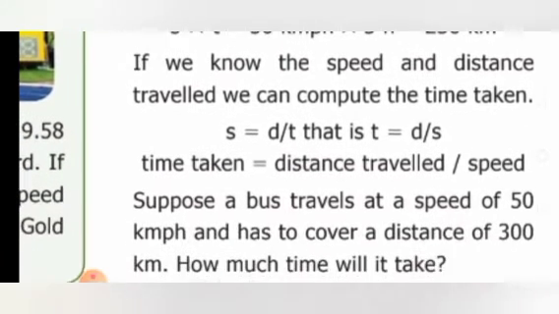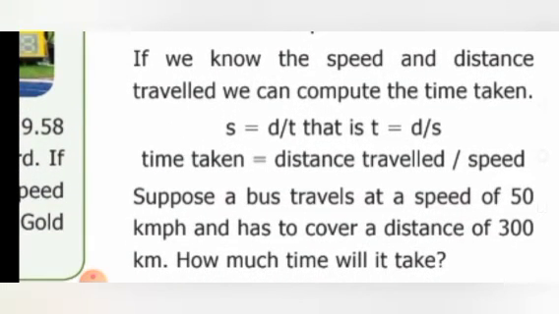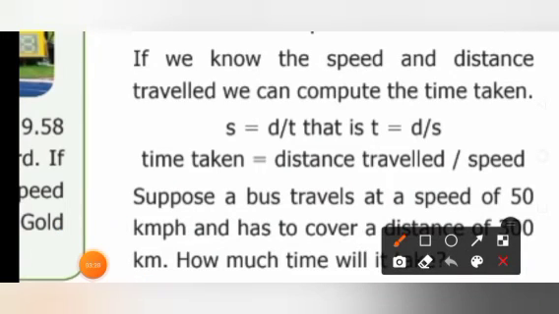Good. If we know the speed and distance traveled, we can compute the time taken. Using the same formula, we can also calculate the time. Speed equals distance by time. This is the basic formula we know. If we want to know the time, we shift the time to the LHS and shift the speed to the RHS.